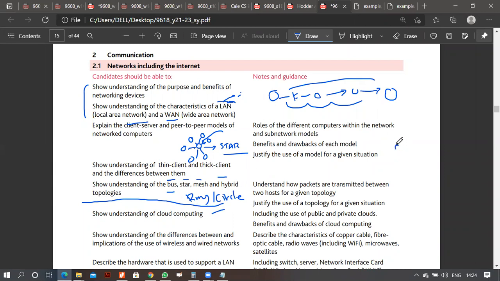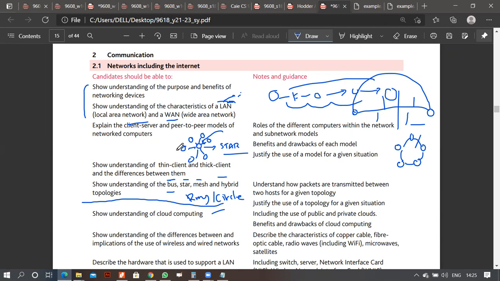What happens in a circle or ring is you have these computers connected to each other in a circle. In case of a bus, you simply have two end nodes, one end node here, one end node here, and the computers are connected this way. In case of a circle, we simply join this with this and it becomes a circle. If this breaks down, computers can't communicate. If this breaks down, these computers cannot communicate with these computers, but these can communicate.